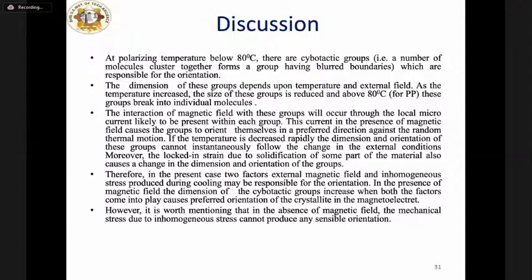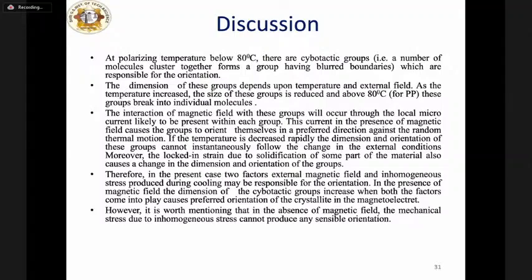If the temperature is decreased, the dimensions and orientation of these groups cannot instantaneously follow the change in external conditions. Moreover, the locked-in strain due to solidification of some part of the material also causes a change in dimension and orientation of the groups. Therefore, in the present case, two factors, the external magnetic field and inhomogeneous stress produced during cooling, may be responsible for the orientation. The dimensions of the cybotactic groups increase when both factors come into play, causing preferred orientation of the crystallites in the magnetic field.